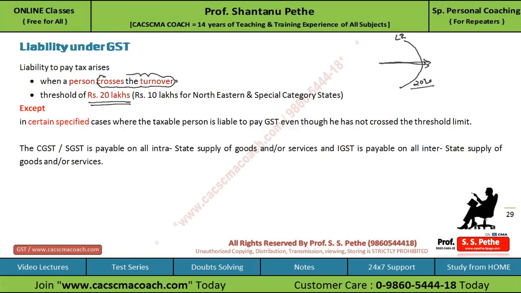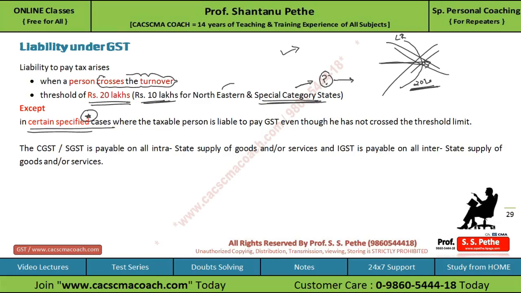Further, you have to remember this threshold limit of 20 lakh is replaced by 10 lakh limit for northeast and special categories of state. However, there are certain specified cases where this Lakshman Rekha will not work and the person will be liable to pay GST even if the person has not crossed the threshold limit. These cases we will see later on. So you have to remember these threshold limits because questions can be asked on these limits. And northeastern and special categories of state, what does it mean? We are going to see just after some time in this video.